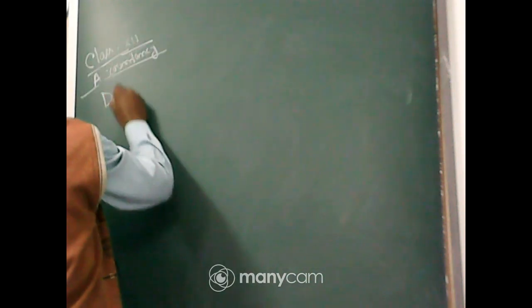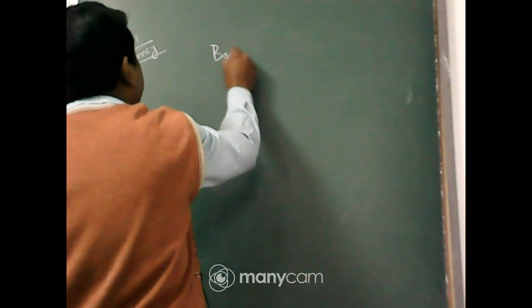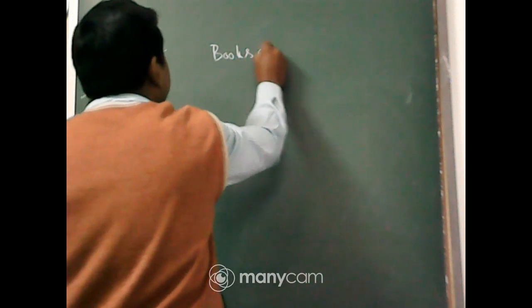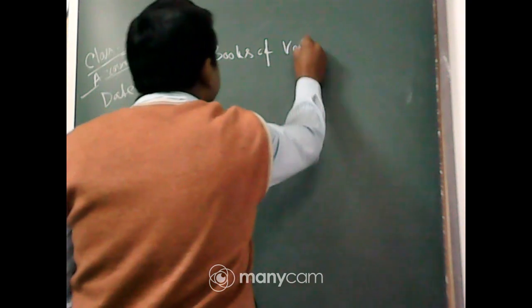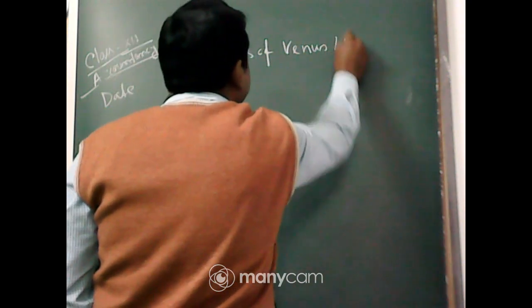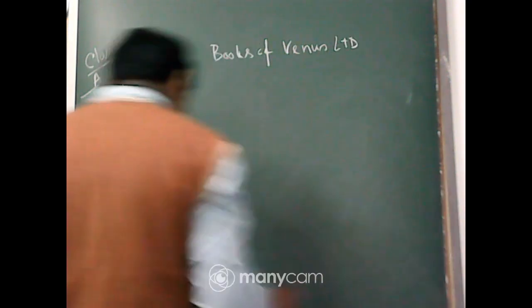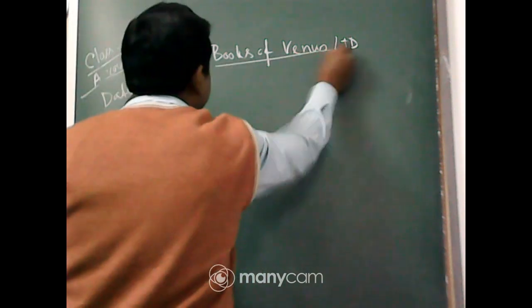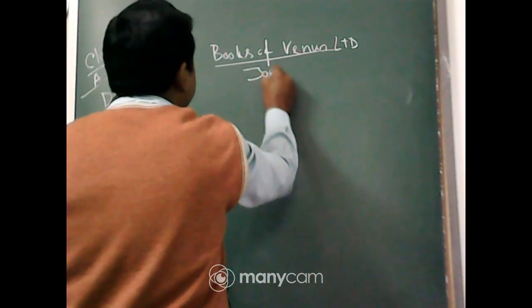You know the format of the journal. I am not actually making the format. Still, you know there is a date. First you should write Books of Venus Limited. Now, Books of Venus Limited. Okay. Journal.